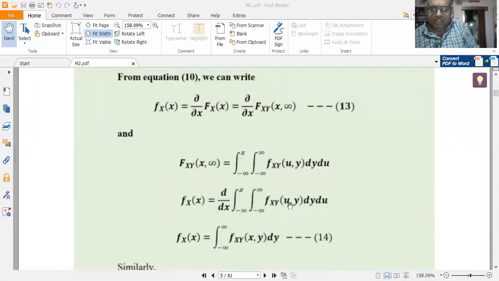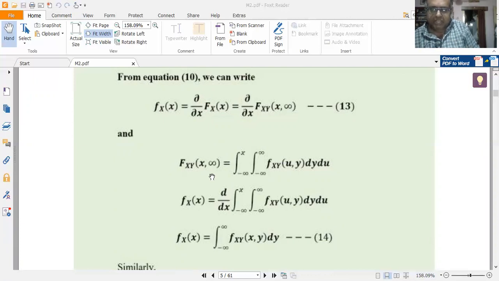Similarly, Fxy of x comma infinity can be obtained by integrating the PDF. Let me repeat. We must remember from module 1 that the differential of the CDF gives me the PDF, and the integral of the PDF gives me the CDF.